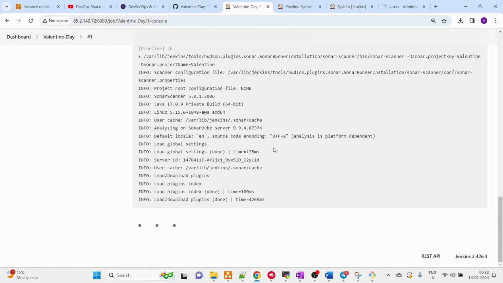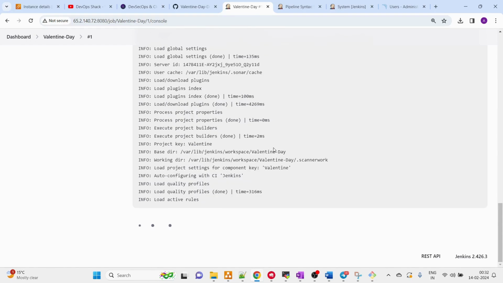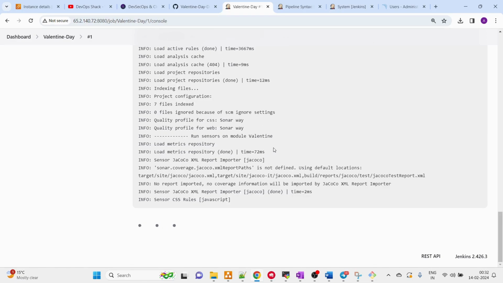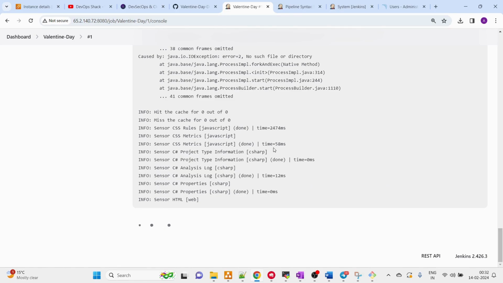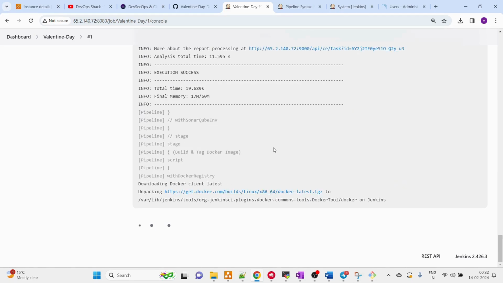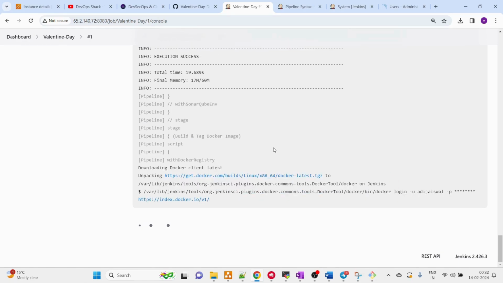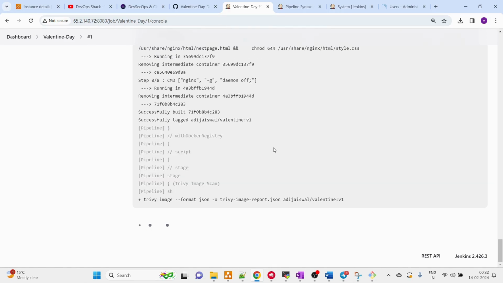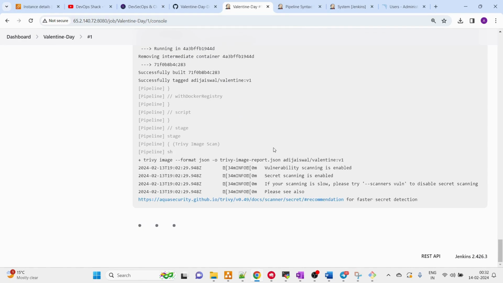Let's wait for that as well. That is also done. Now it's going to build and tag the Docker image. Now that Docker image is being scanned by Trivy.